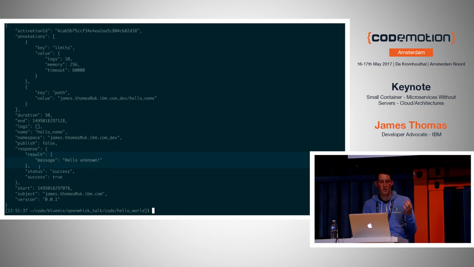Here in the bit of the JSON response is the result of that JavaScript code being executed somewhere in the cloud on some node instance somewhere. And I can call it again with a parameter to check that it's not all fake. All right, there we go, hello, James. And now I can invoke this serverless function. I can invoke it like 1,000 times in parallel, and it would just work. I don't have to think about scaling or maintaining node or any of that kind of stuff.